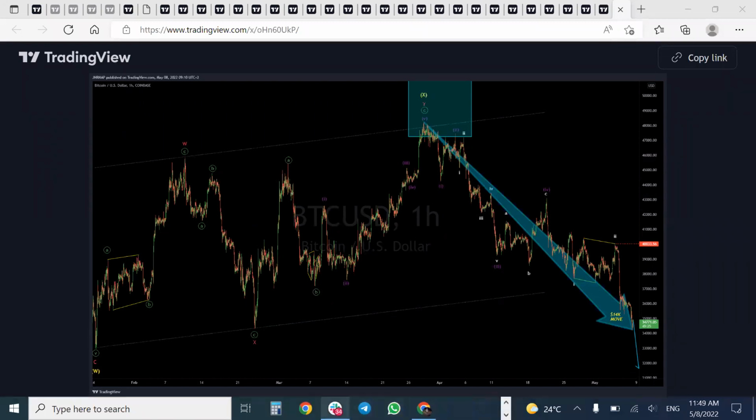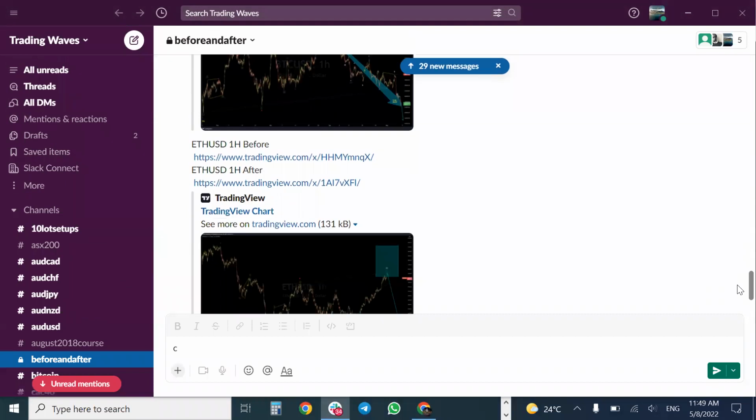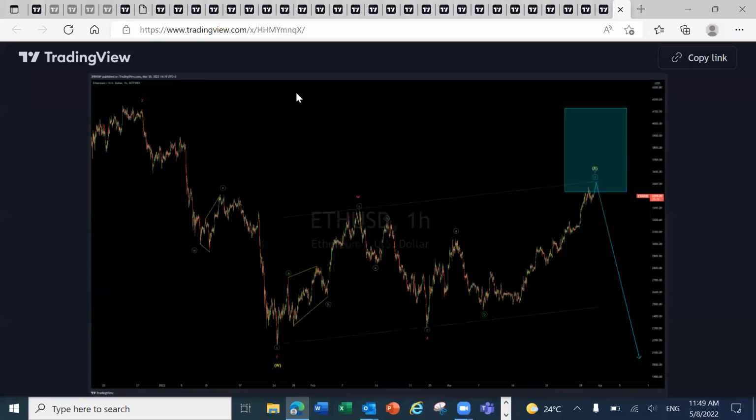We've also focused on Ethereum with a similar structure. Let's have a look at Ethereum. You'll see that Ethereum has also entered the high probable reversal area, which is what we call the blue box area. You can look at that in the Forex video, how we trade the blue boxes.